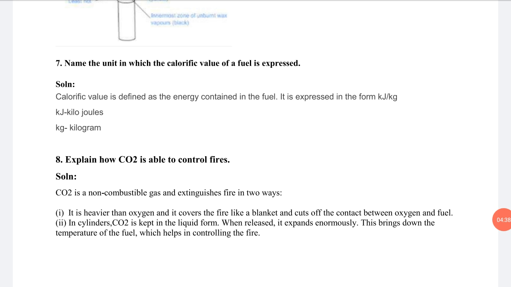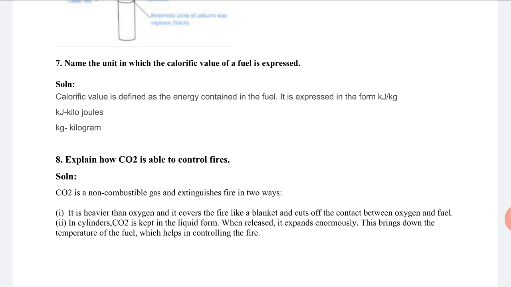Next question: name the units in which the calorific value of a fuel is expressed. So what is a calorific value? Calorific value is defined as the energy, heat energy and light energy, contained in the fuel. It is expressed in kilojoules per kg. Here kJ is kilojoules and kg is kilogram. You can use kJ/kg.